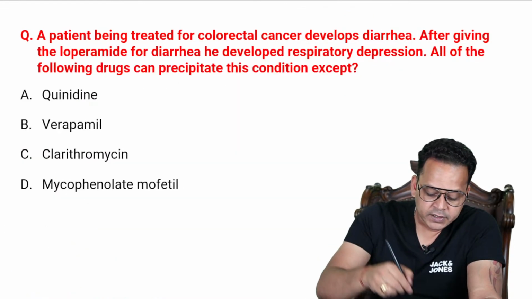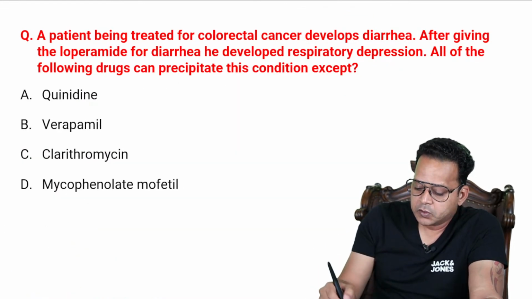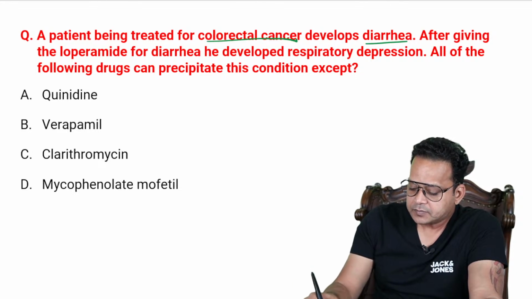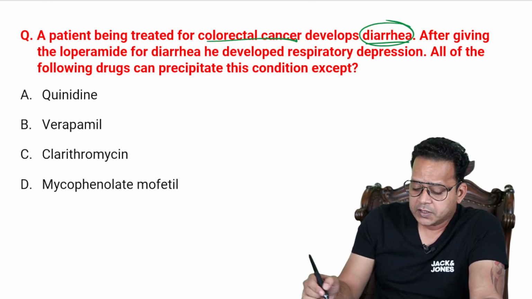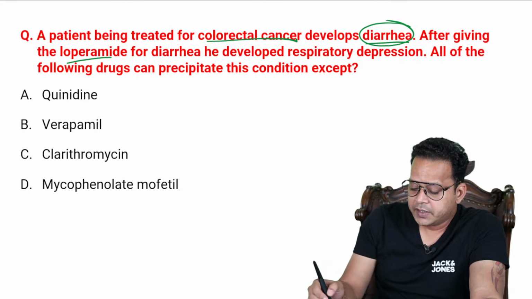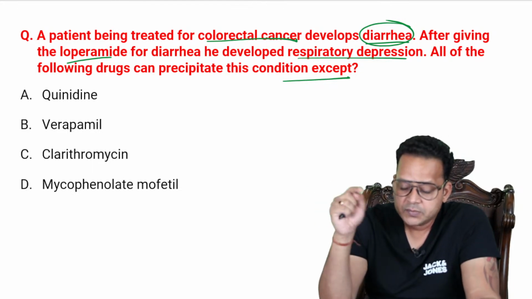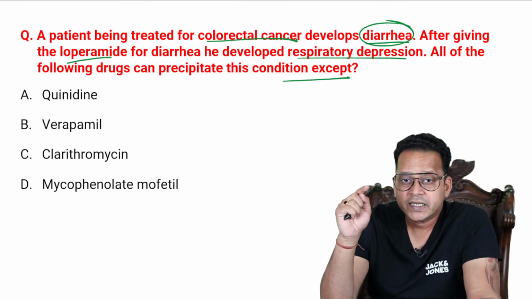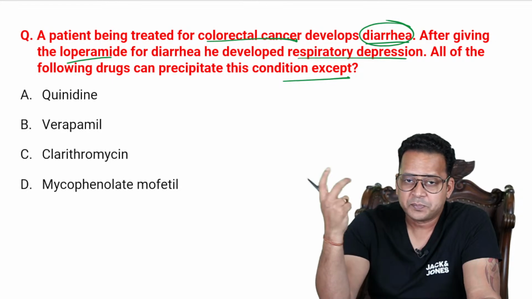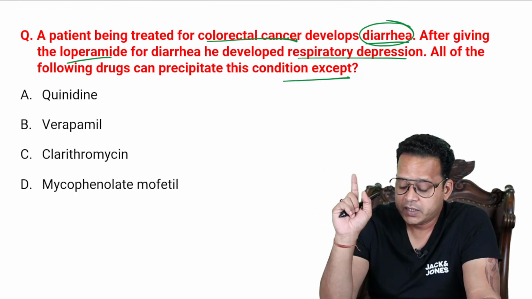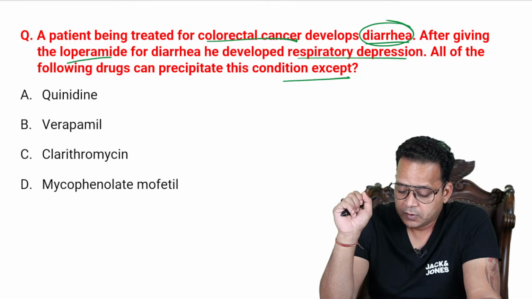Now moving on to the next question. A patient being treated for colorectal cancer develops diarrhea. After giving loperamide for diarrhea, he developed respiratory depression. All of the following drugs can precipitate this condition except. Again, this is based upon a topic that is frequently asked in INICET. So it's a PYT, it is not a PYQ, right? So first of all, here,